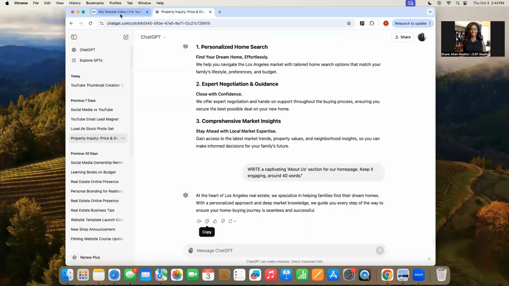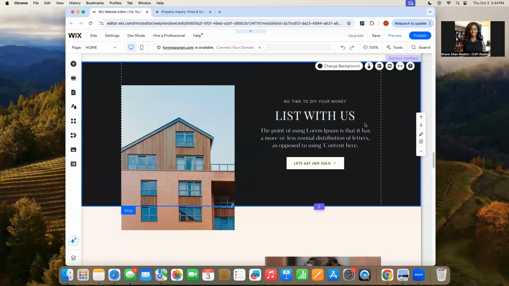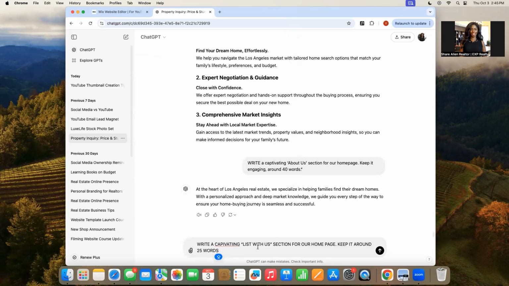This is list with us, but if you want to change this for buyers, for military, or empty nesters, you can come in here and change this. I'm going to keep it kind of how it is, just because it says list with us. I'm going to ask it to write a captivating list with us section for our homepage. Keep it around 25 words.